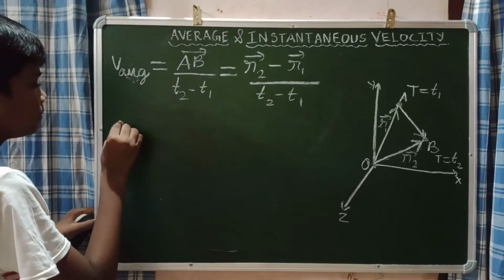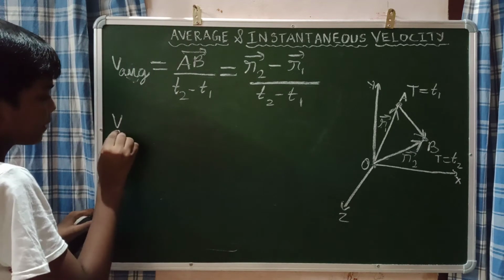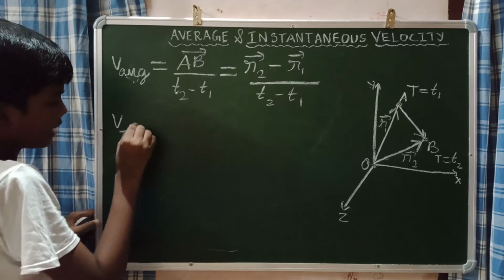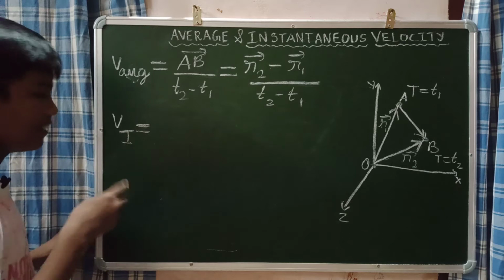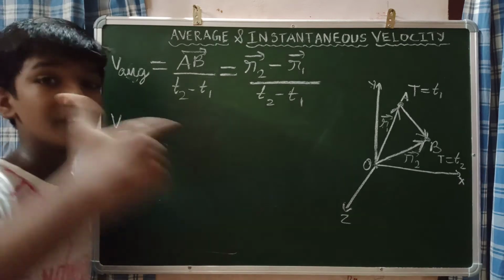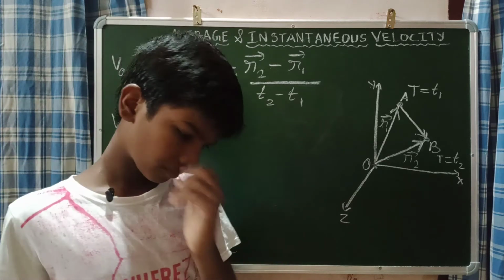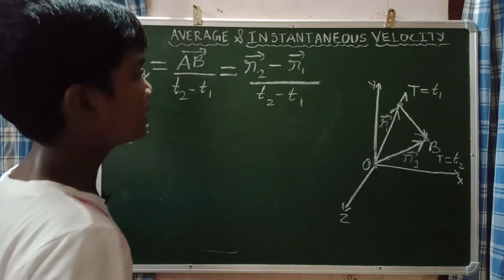I write VI for instantaneous velocity. As I told, we are going to use differential calculus. Now I am going to say one thing.